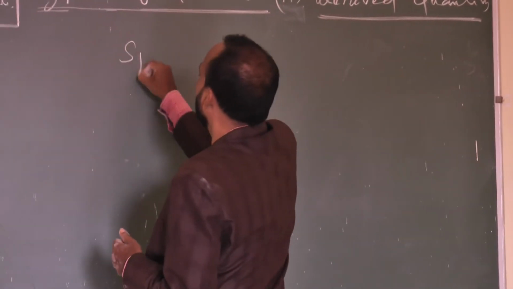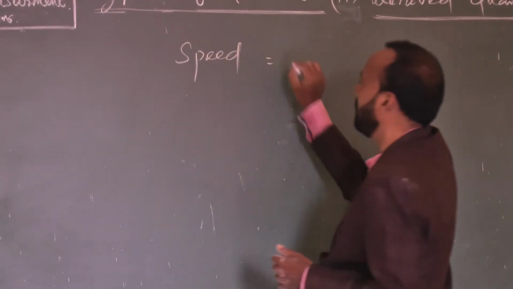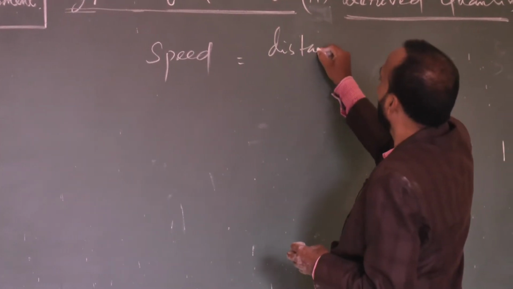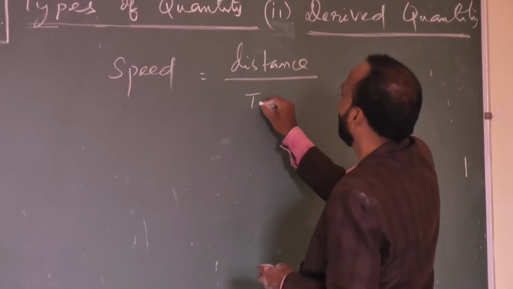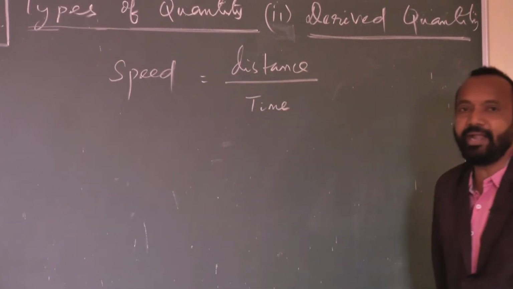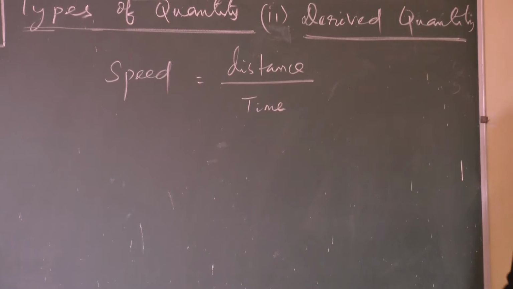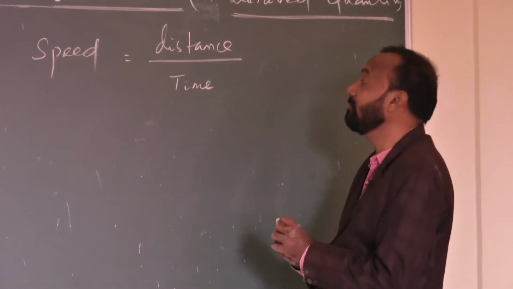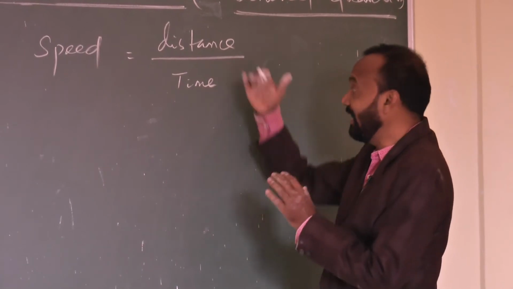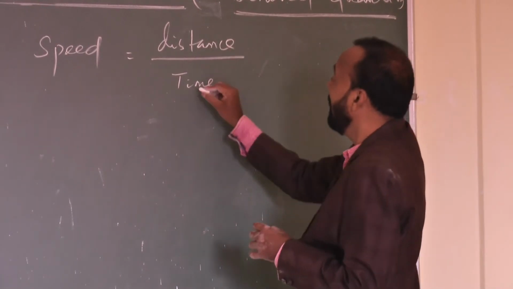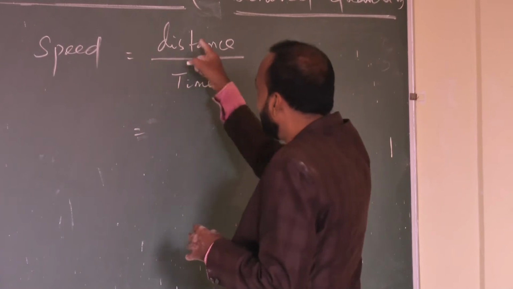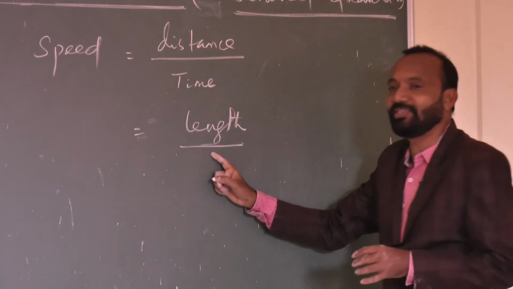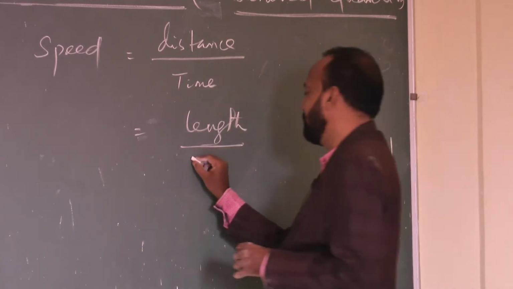Like, for an example, speed. Speed means what? This is distance upon time. The ratio between distance and time, or distance upon time. So, distance means what? It is a scalar quantity, the path covered by the body, and time period, you see. So, this distance itself is a length or not? Distance itself is a length, divided by time.